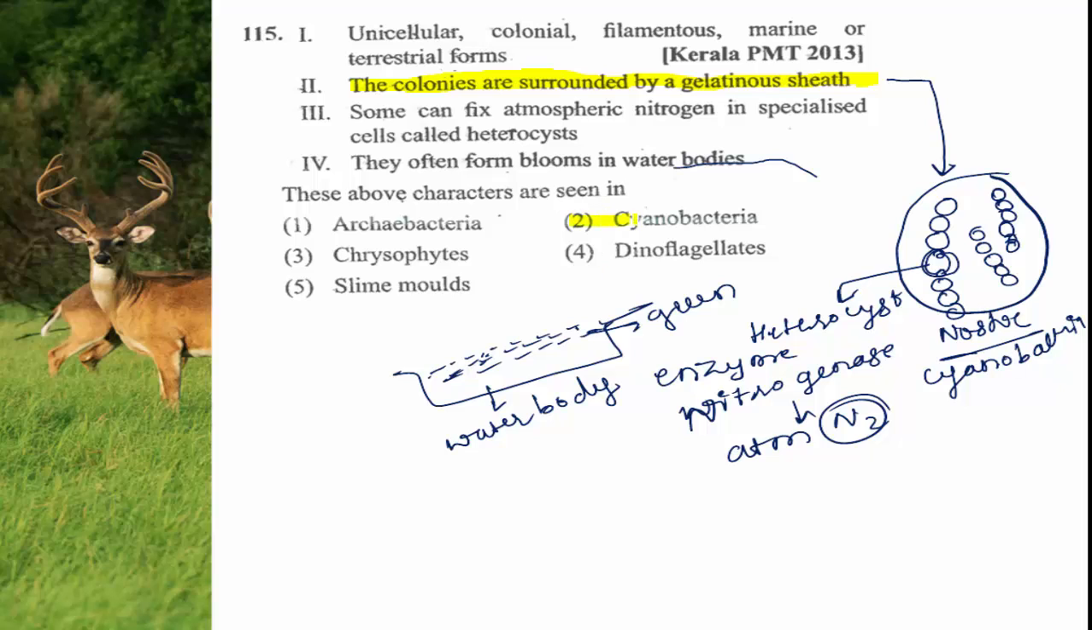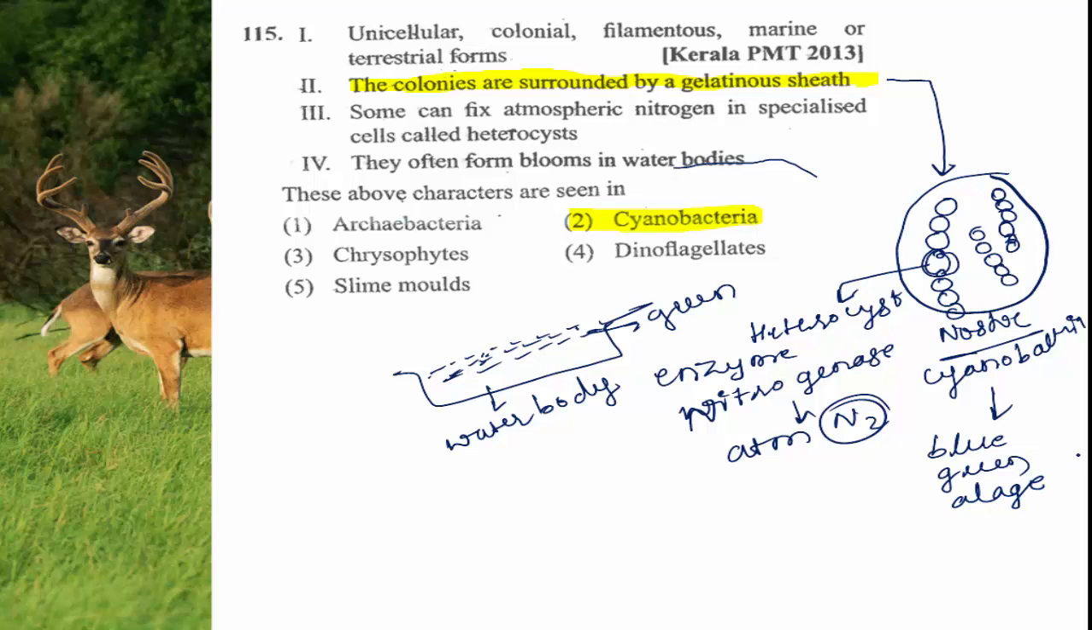These characters are indicating the organisms are belonging to cyanobacteria. What is the common name for cyanobacteria? Cyanobacteria are commonly called blue-green algae. They are commonly known as blue-green algae.